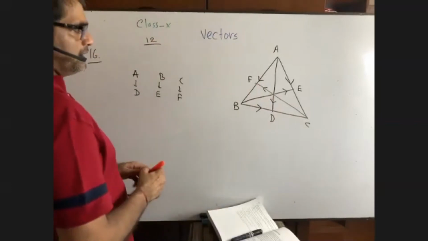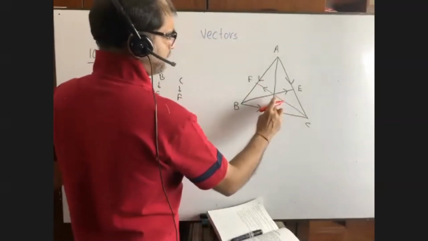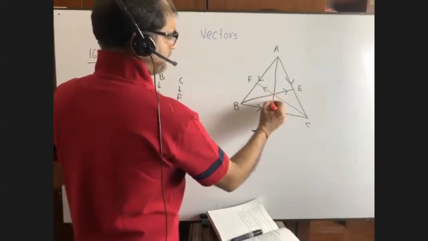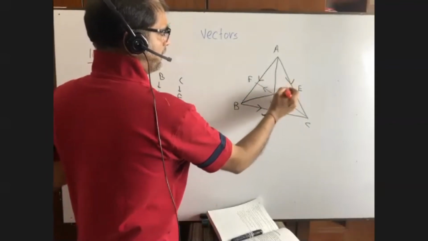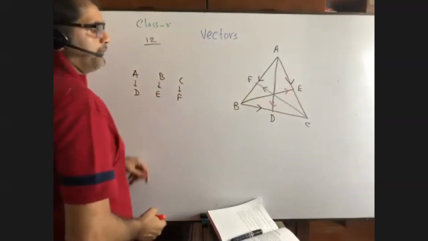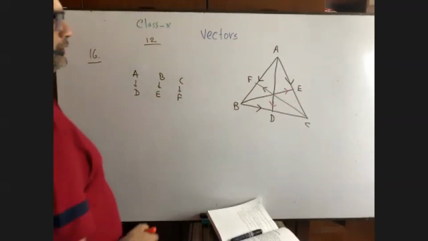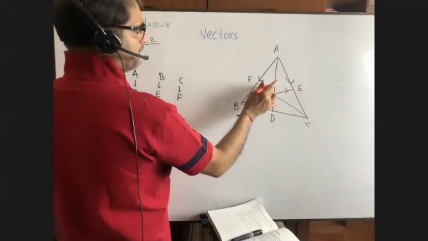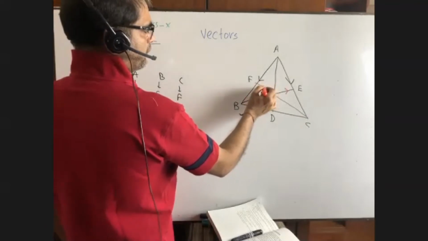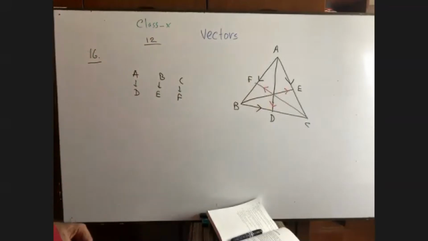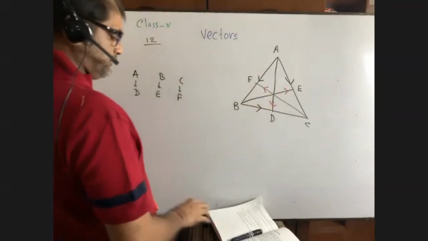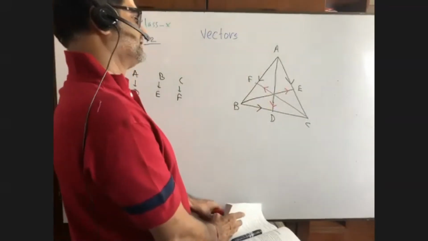In the exam hall, the students normally fail to give the vector sign, especially for median. You see, A to D, B to E, and C to F. This math can be done in 10 pages or more than 10 pages.